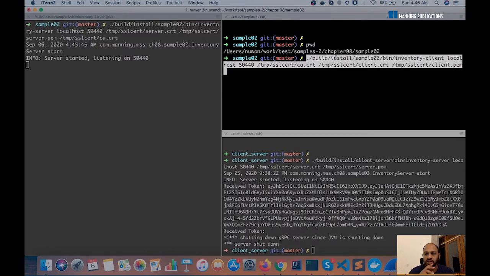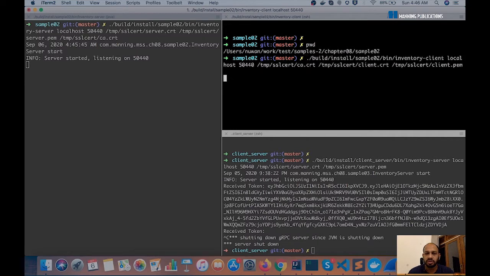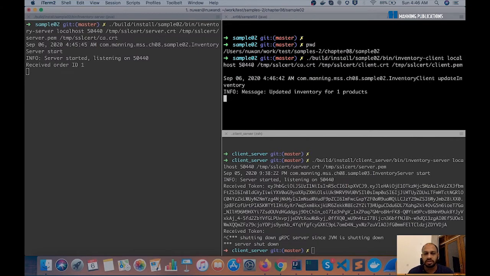Similar to starting the server, when we start the client here, we pass in the connection details of the server, which is the host and the port. And again, similar to the server, we pass in the CA certificate, the client certificate, and the client certificate container. So let's go ahead and start the client process.